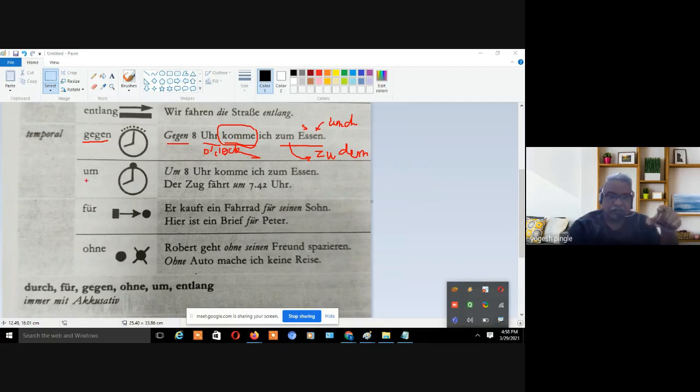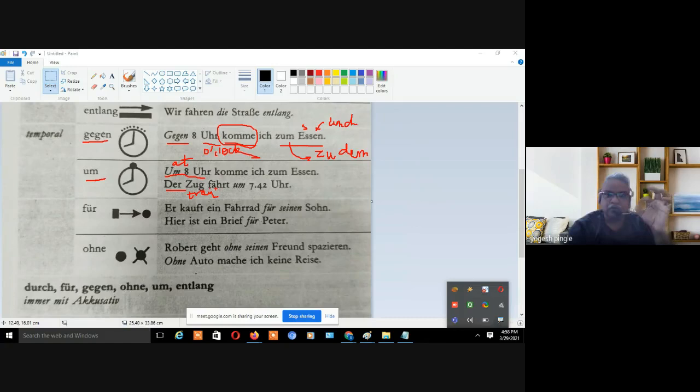Now next you can see um. Um here means actually at. Um 8 Uhr means at 8 o'clock. At 8 o'clock komme ich zum Essen. Here gegen 8 Uhr, gegen means approximately. Um here means actually at, so at 8 o'clock. The next example is like this.